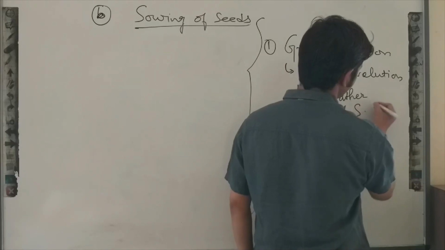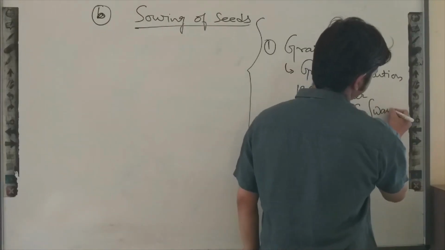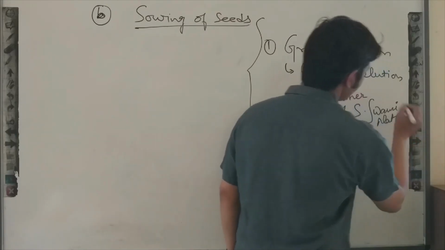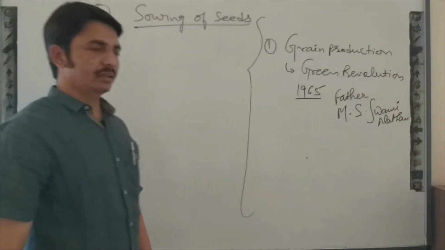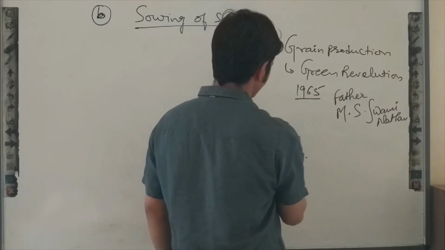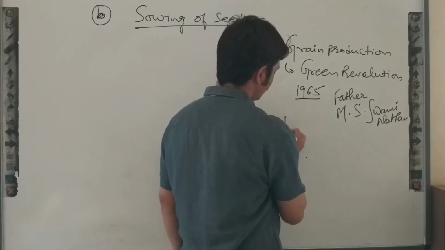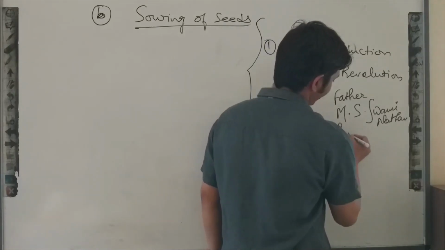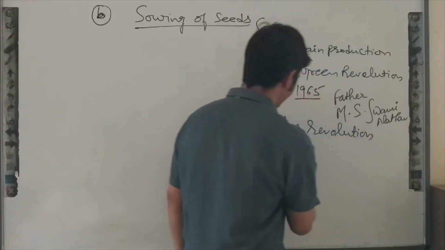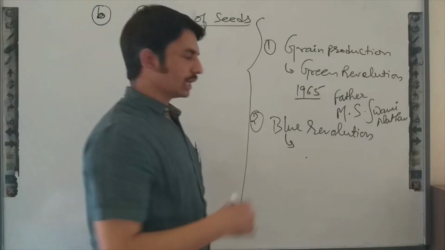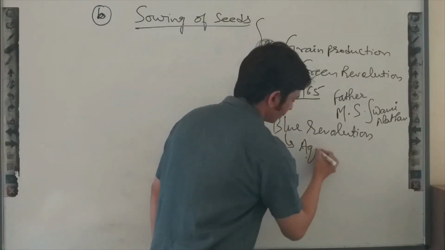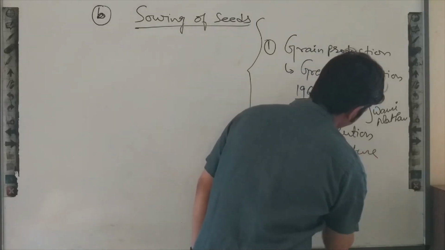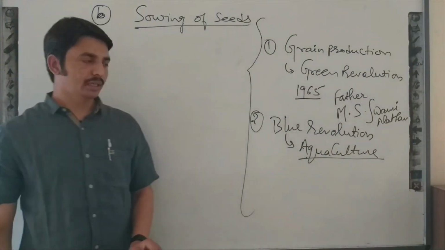The father of this revolution was M.S. Swaminathan. The second revolution was the Blue Revolution, related to aquaculture. What is the meaning of aquaculture?